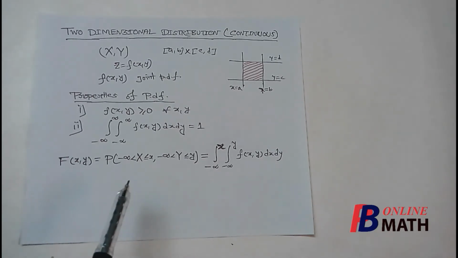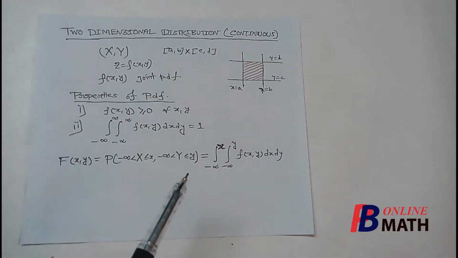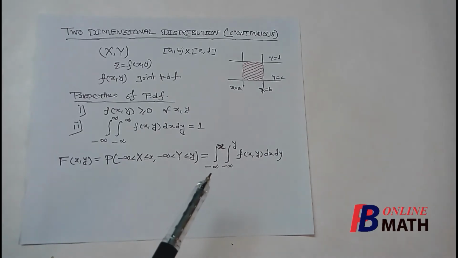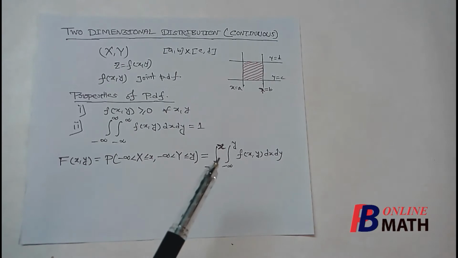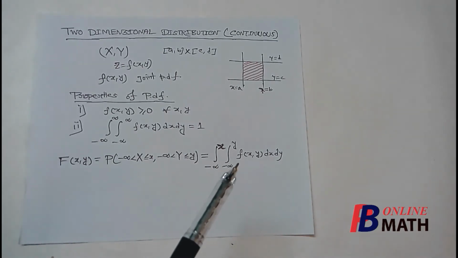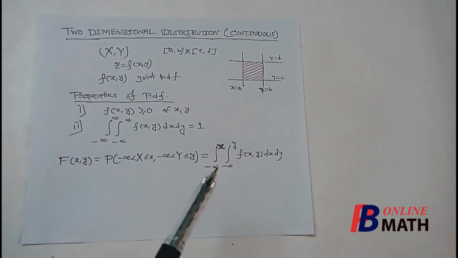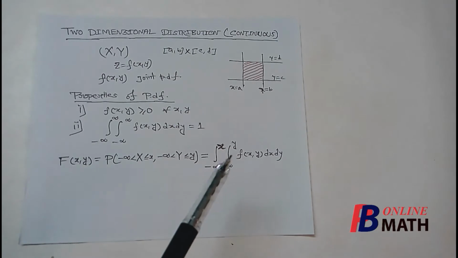So to compute the distribution function at the point x comma y, we have to consider the volume of the masses from minus infinity to x and from minus infinity to y for the variables x and y. So that means integration of fxy where x varies from minus infinity to x and y varies from minus infinity to y.